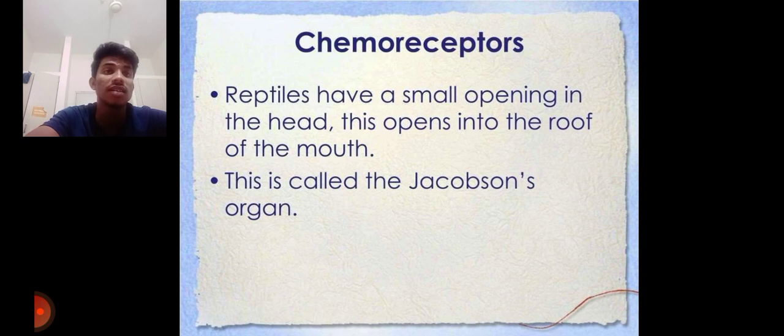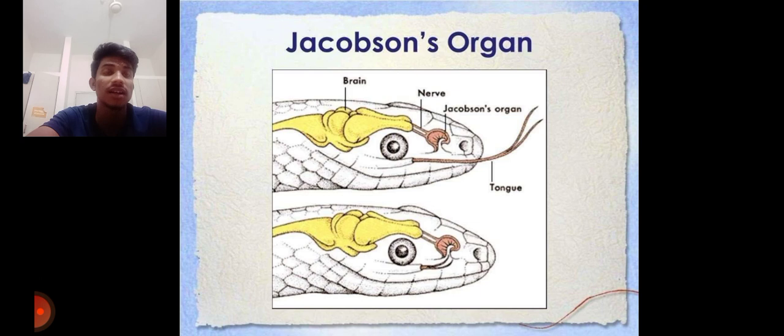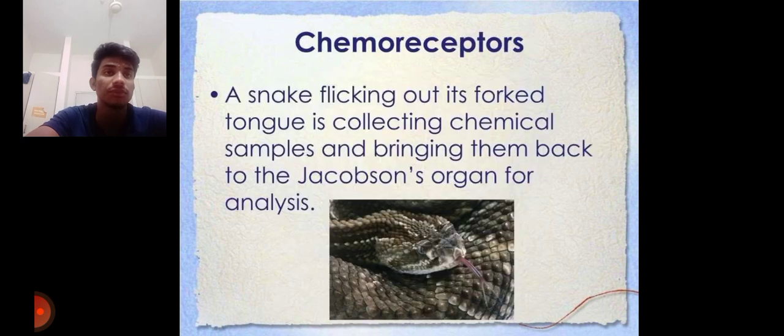This is also called Jacobson's organ. You can see the Jacobson's organ here. A snake flicking out its forked tongue is collecting chemical samples and bringing them back to the Jacobson's organ for analysis.